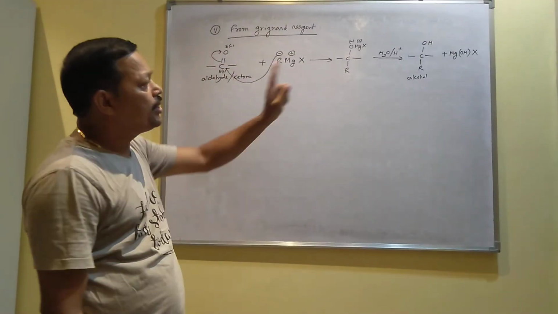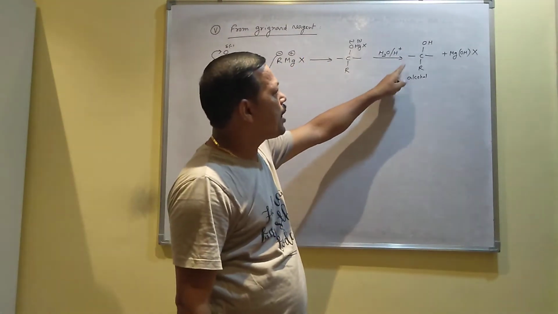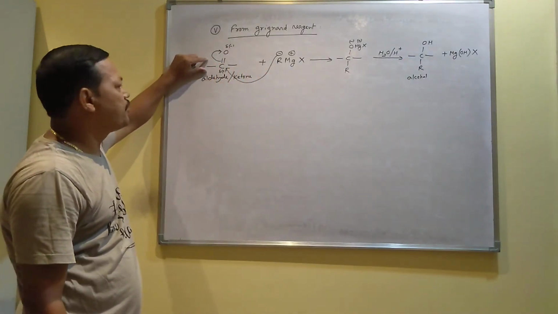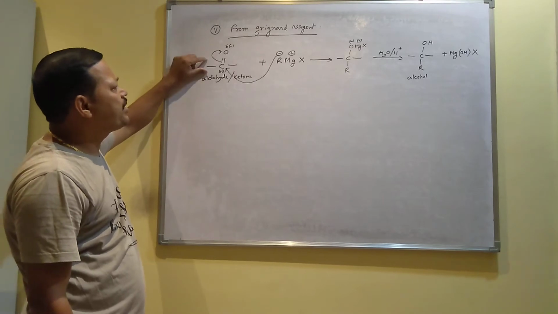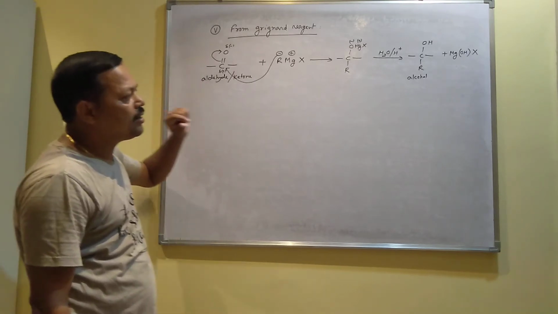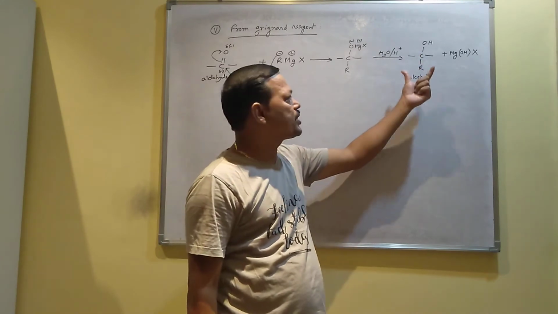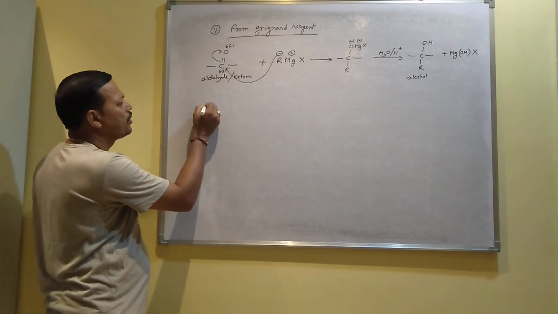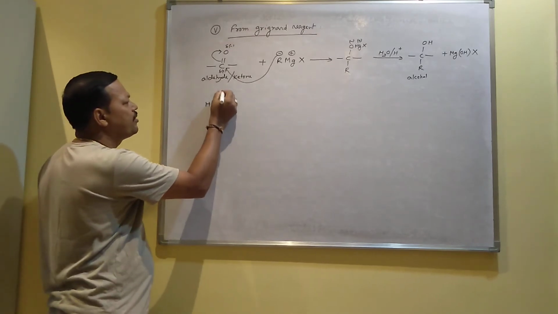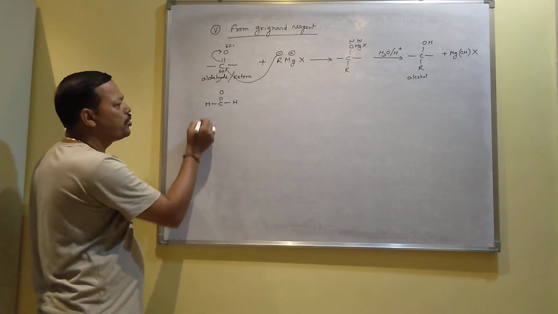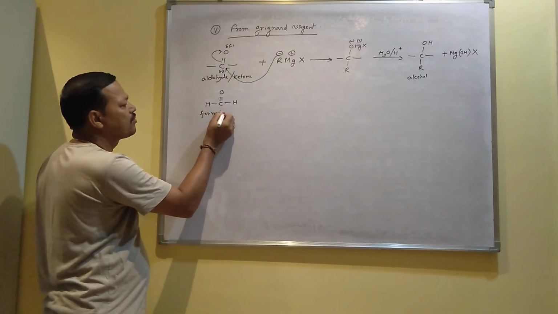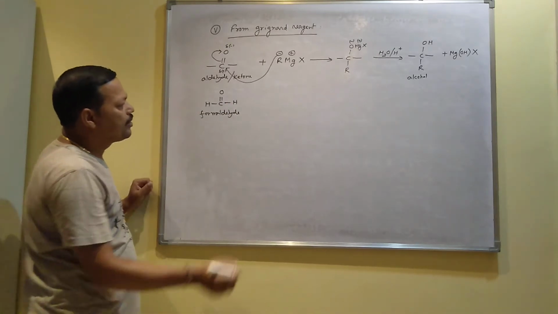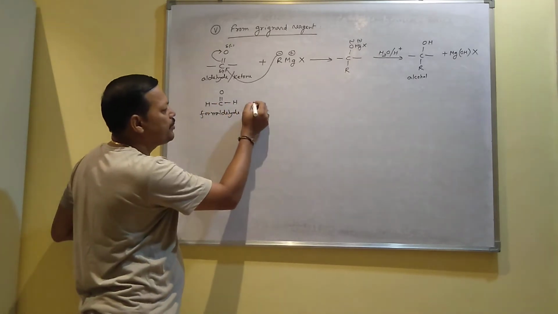Now whether the alcohol will be primary, secondary or tertiary mainly depends on this aldehyde or ketone. So what type of aldehyde or ketone you have taken, based on that you can prepare primary, secondary, or tertiary also. If you take this aldehyde, both sides contain hydrogen, which is called formaldehyde, it is also called methanal, IUPAC name methanal.